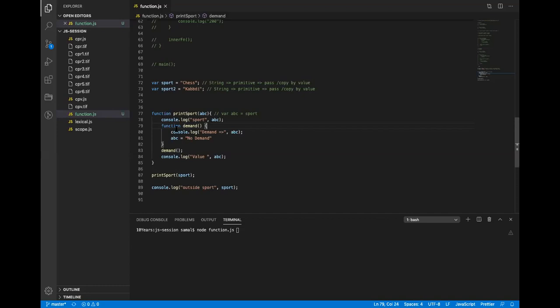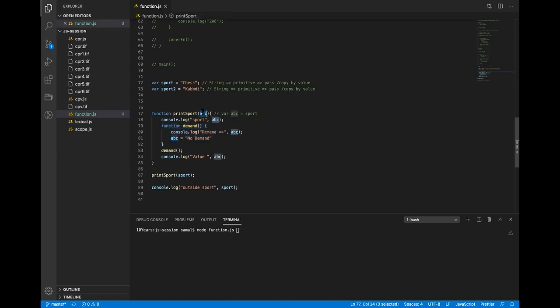Yes, in the parent function. Because there is no var keyword used here, and second, there is no parameter here. Yes, ABC. Because there is no parameter here, it will basically just again say, oh, there is no variable defined. Let me go back to my parent. And in the parent there is an ABC defined here.